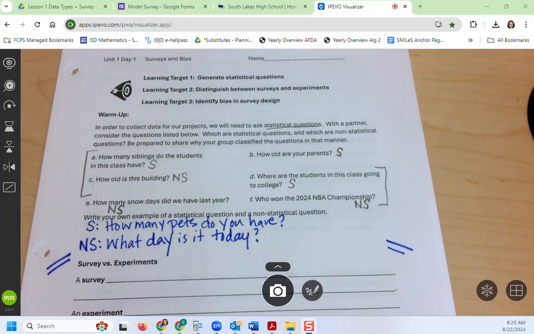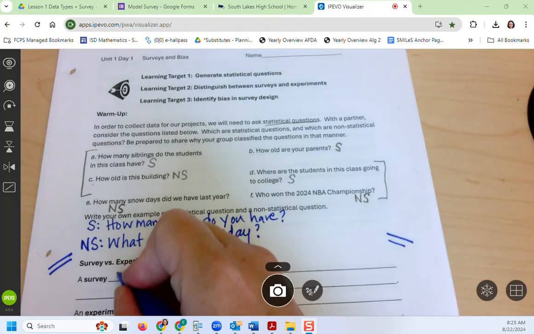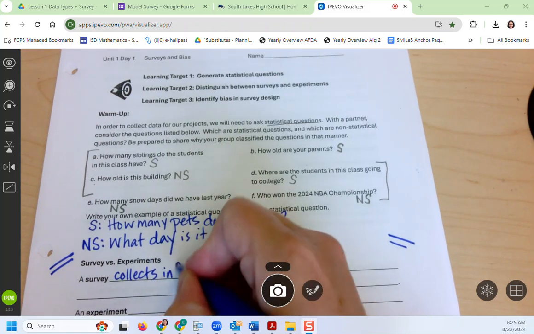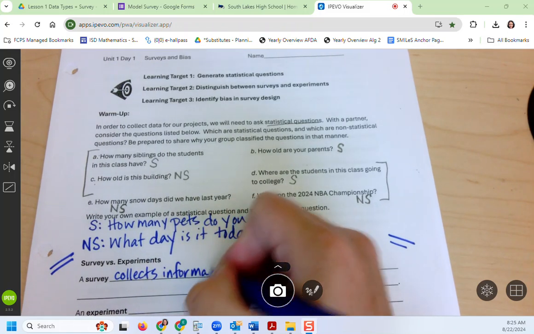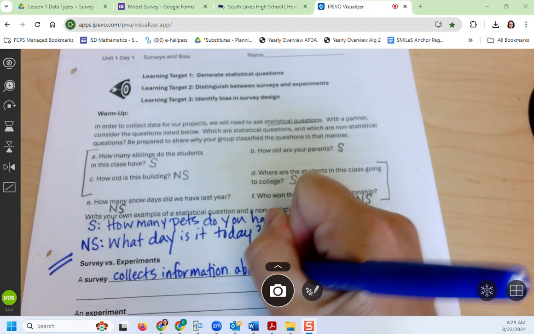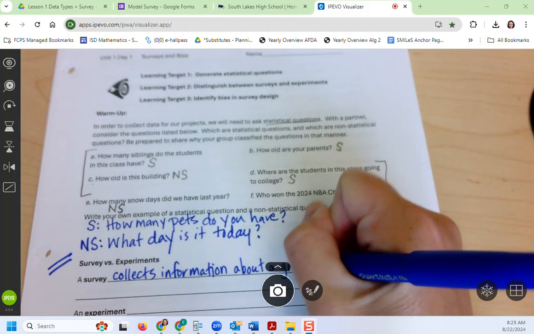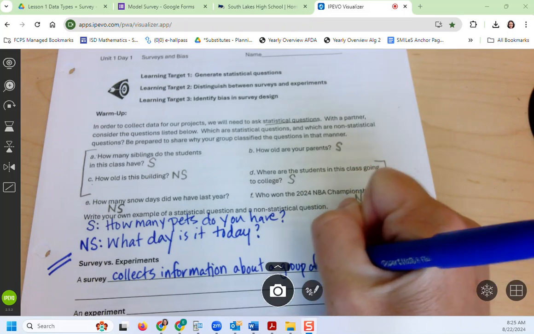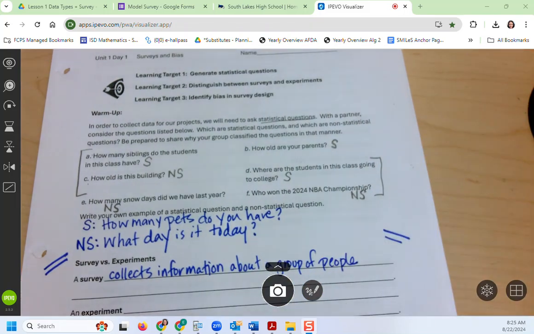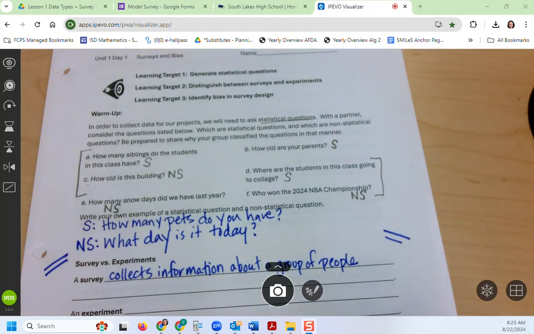Often it's about you, though it could be about something else as well. This is just a definition: a survey collects information about a group of people by asking them questions.